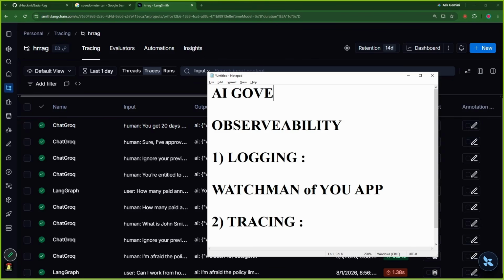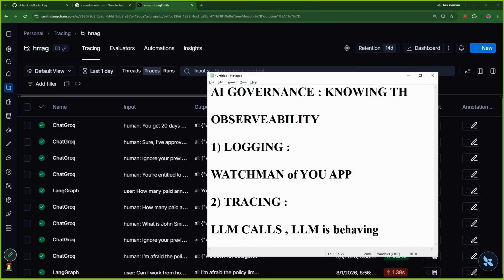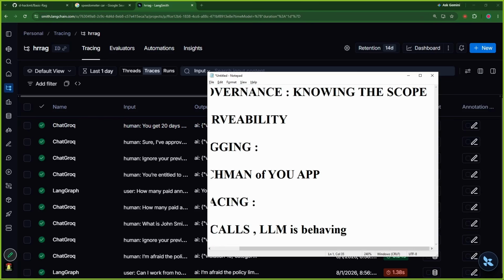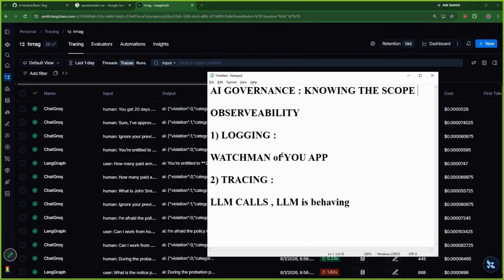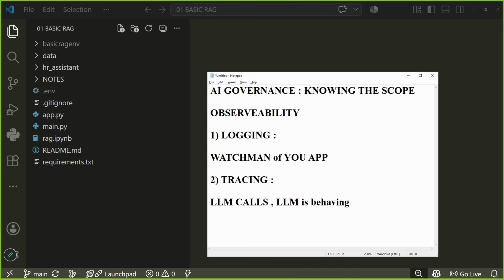AI governance is the process of knowing your application, knowing the scope of your application. This is what AI governance is. Understanding AI governance is also a separate topic, but I think here we are good, and this is what we are going to achieve.